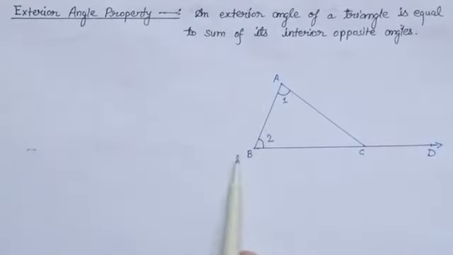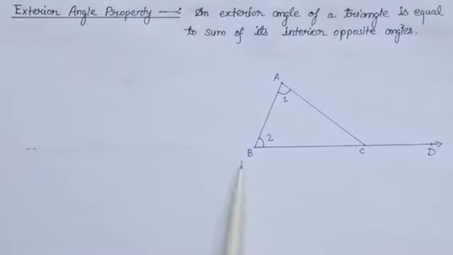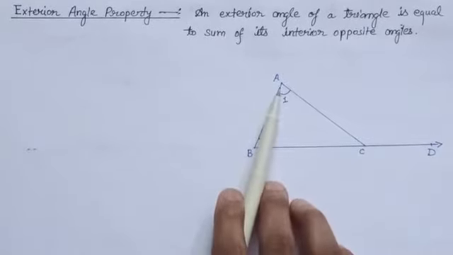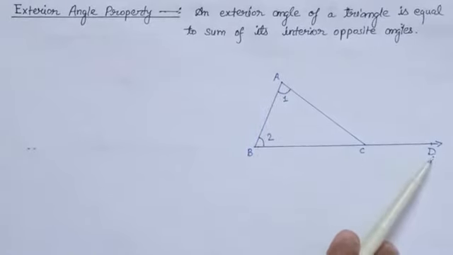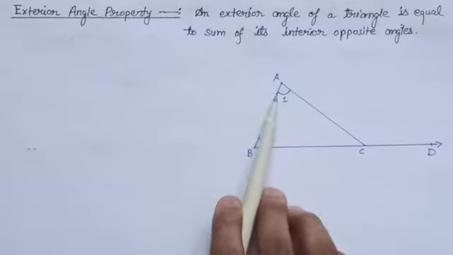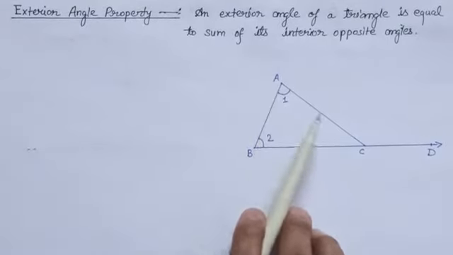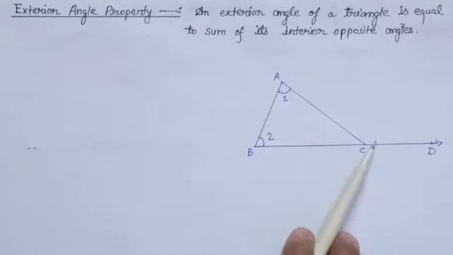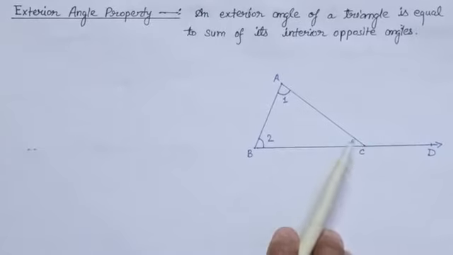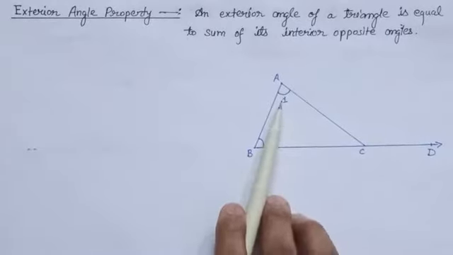So if we consider this triangle ABC, then here you can see that the side BC is extended to the point D. In this way, we have an external angle, angle ACD. So this property states that the measure of the external angle, angle ACD, is equal to the sum of its interior opposite angles.